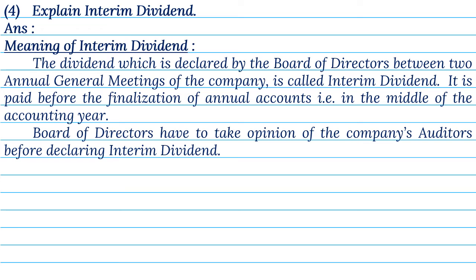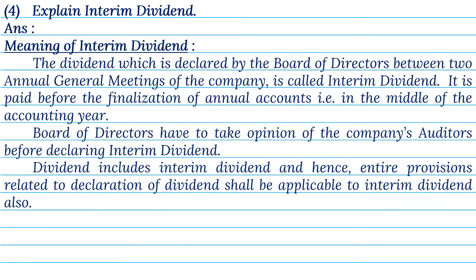Board of directors have to take the opinion of the company's auditors before declaring interim dividend. Dividend includes interim dividend, and hence, the entire provisions related to declaration of dividend shall be applicable to interim dividend also. Features of interim dividend.